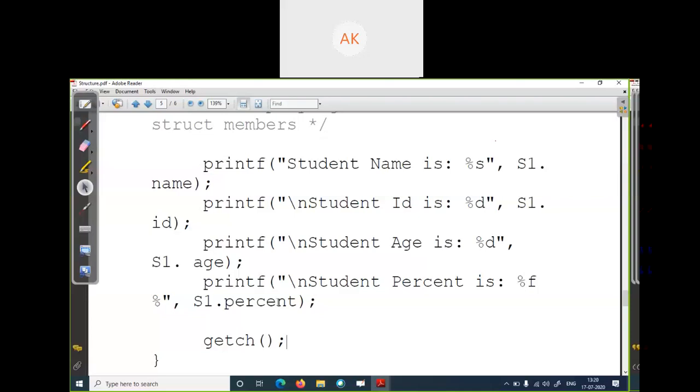Okay. So till now we have covered the meaning of structure, how we declare a structure, what the syntax of a structure is, how we can access the member variables of a structure, and how memory allocation happens in a structure. If you have any doubt up to this point, you can ask.